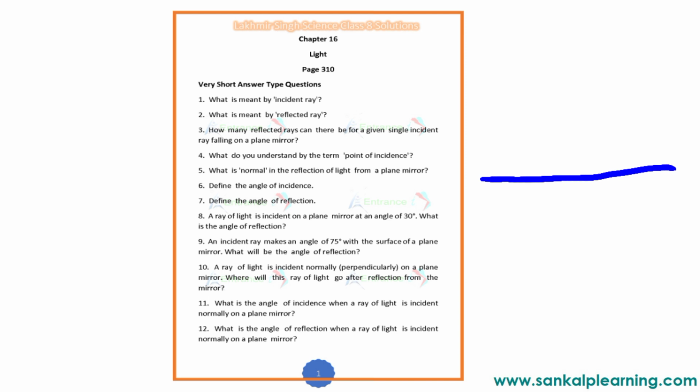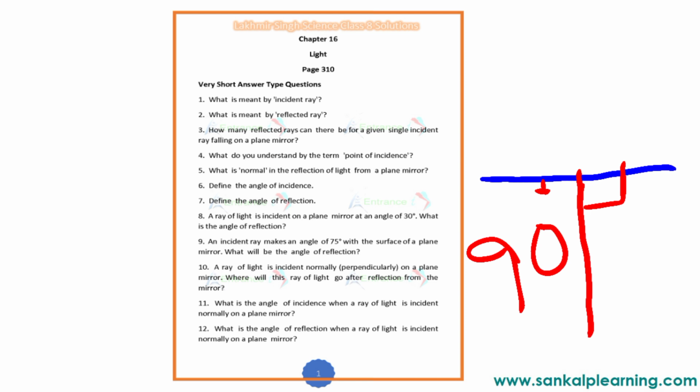Now, they said a ray of light is incident normally, which means 90 degree. So what is the angle of incidence when a ray of light is incident normally on a plane mirror? The answer is 90 degree. When the term normally comes, you have to understand that it is perpendicular, or 90 degree.